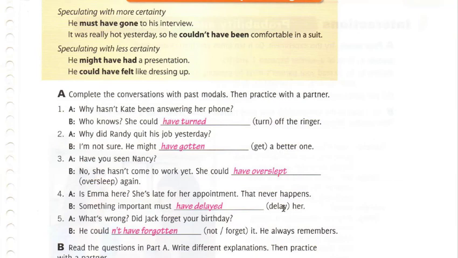Number 5, what's wrong? Did Jack forget your birthday? B, he couldn't have forgotten. He always remembers.